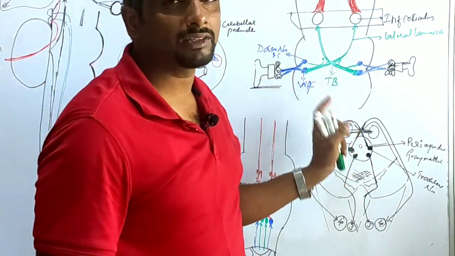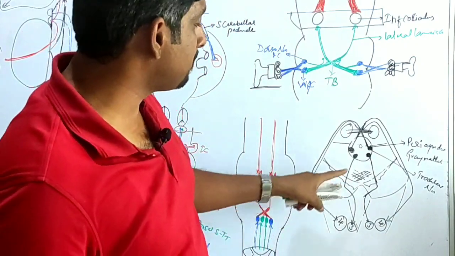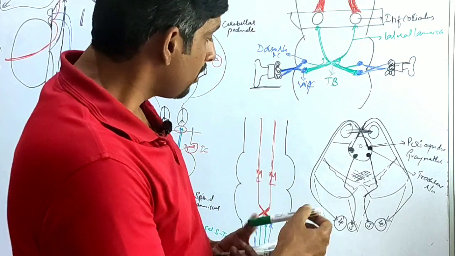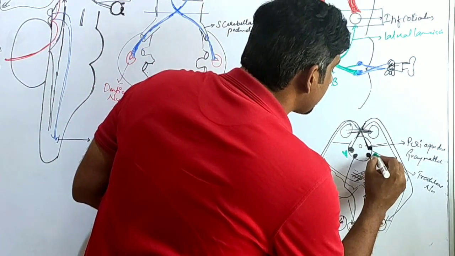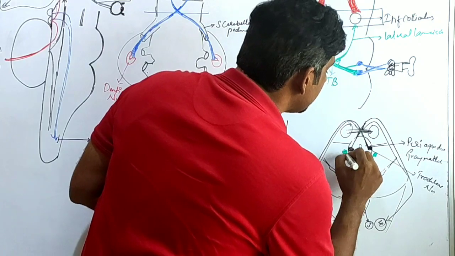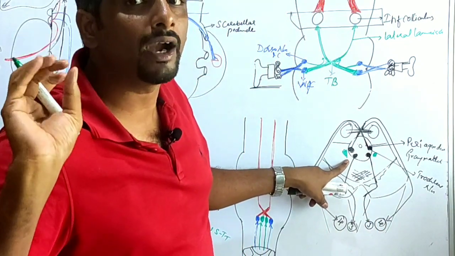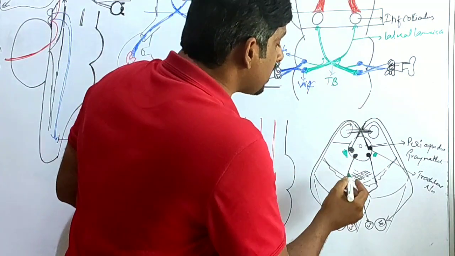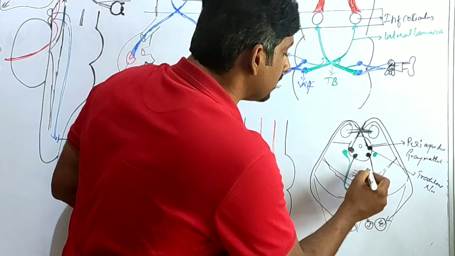It is a very simple pathway, and it doesn't contain any other fibers except in the third, where there are some autonomic nervous system fibers from the Edinger-Westphal nucleus. In the upper part of the midbrain, we will have the Edinger-Westphal nucleus, which carries the parasympathetic fibers along with the third cranial nerve.